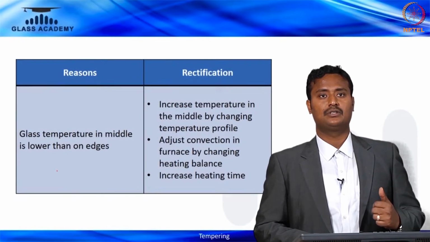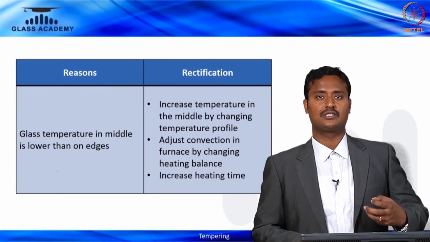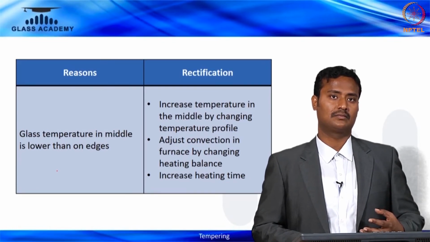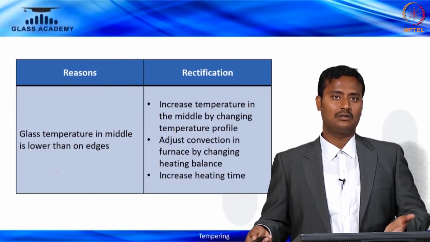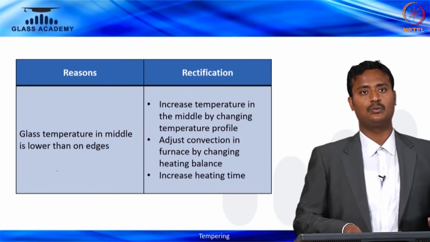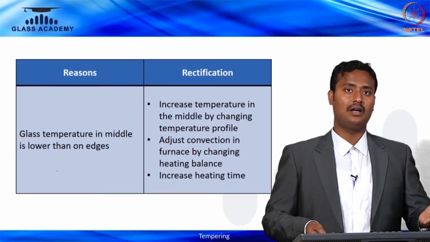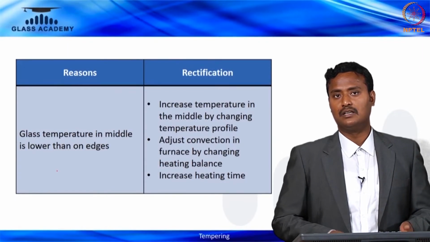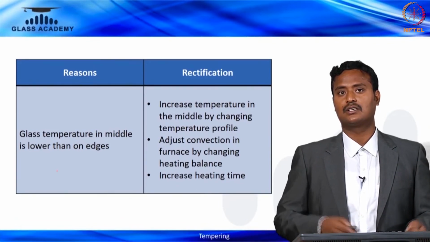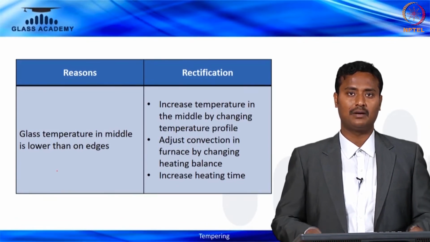The glass temperature in the middle is lower than at the edges, which means the edges are high and the middle is lower. Rectification: increase the temperature in the middle by changing the temperature profile. Adjust the convection furnace by changing the heating balance.